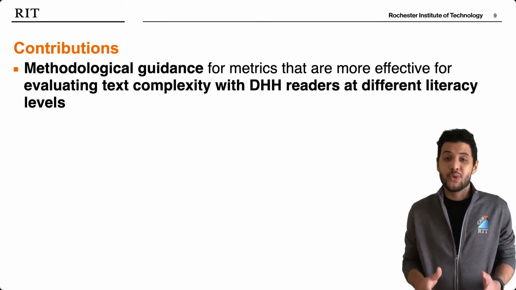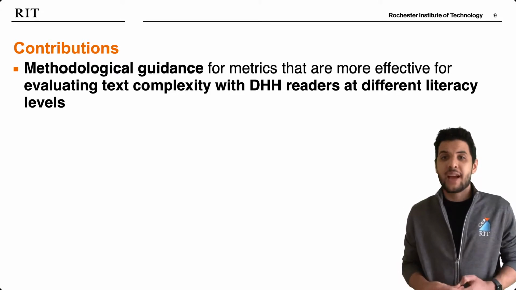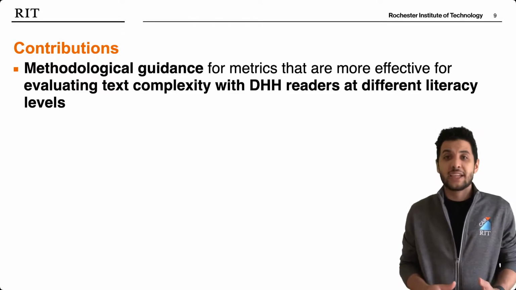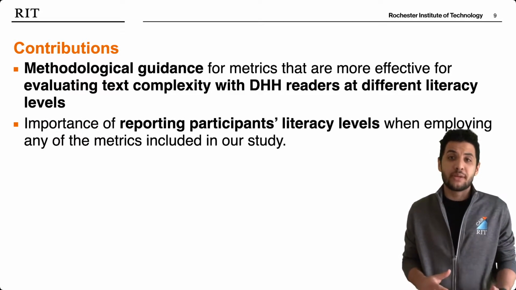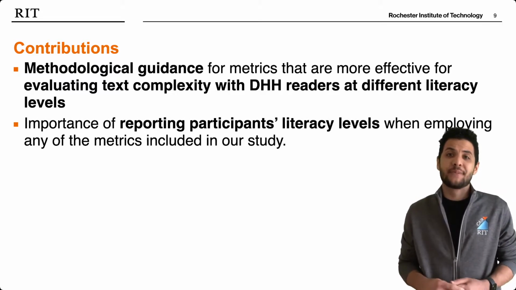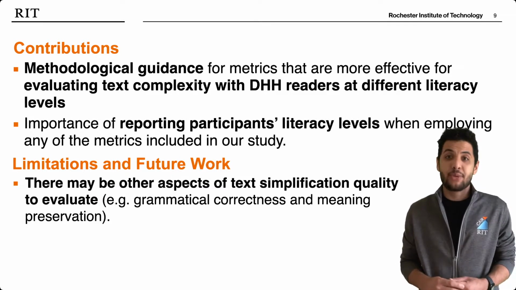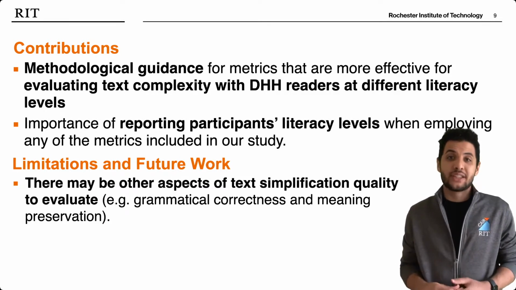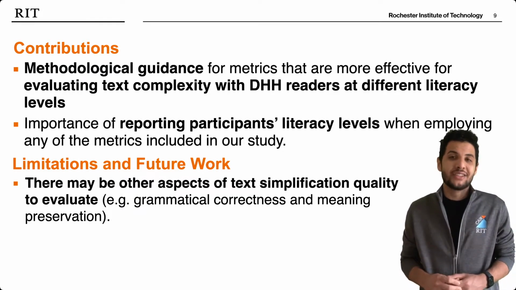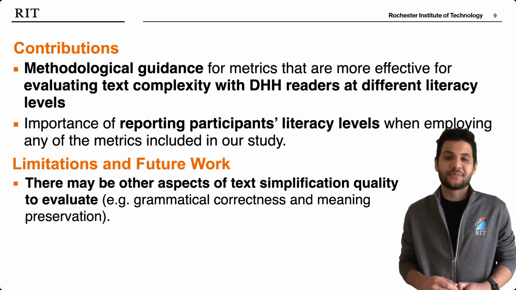The key contributions from this work include methodological guidance for metrics that are effective for evaluating text complexity with deaf and hard of hearing readers at different literacy levels, as well as highlighting the importance of reporting participants' literacy levels when employing the metrics evaluated in this study. There are many limitations and avenues for future work outlined in our paper, but a key avenue for future work is studying whether we can evaluate other aspects of text simplification quality, such as grammatical correctness and meaning preservation with deaf and hard of hearing adults.